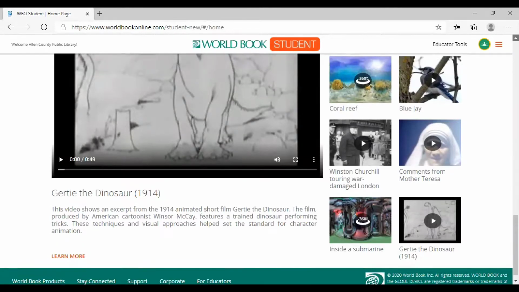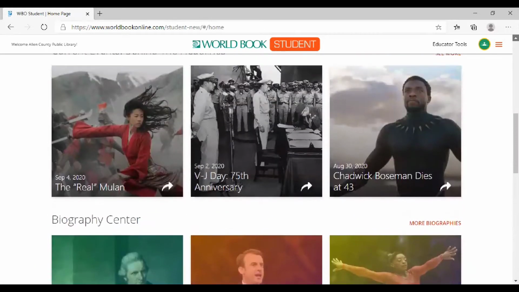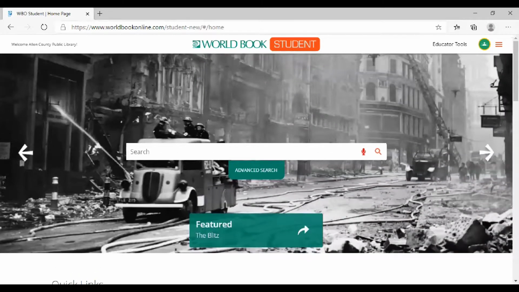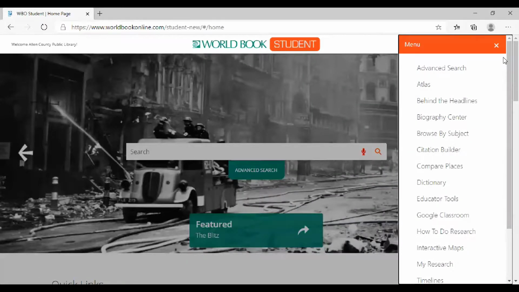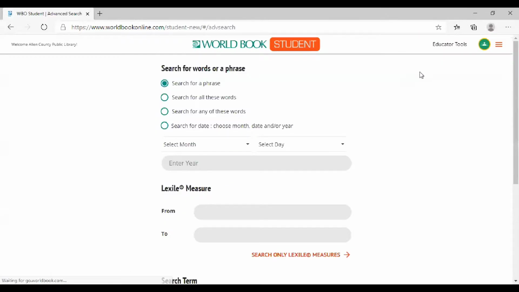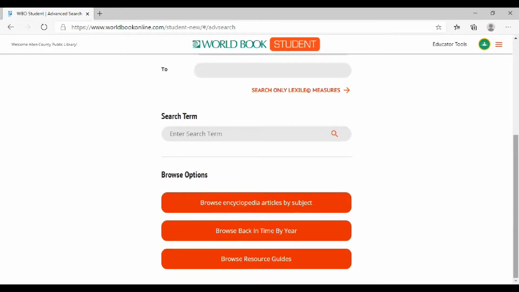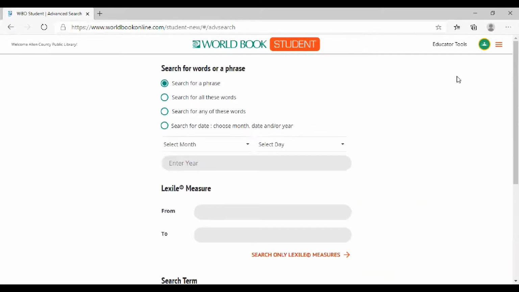So let's go back up. And what we're going to do is just take a quick look at what is involved in the World Book Student Edition. So I'm going to click here, that is a bar here, and this opens up information about various subjects, A to Z. So we have this first one where we can look and we can put in our search terms. Just do an advanced search.